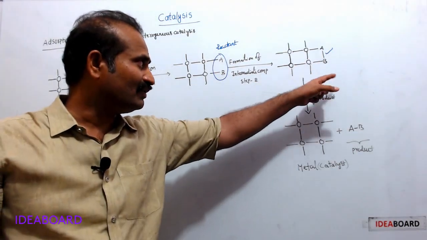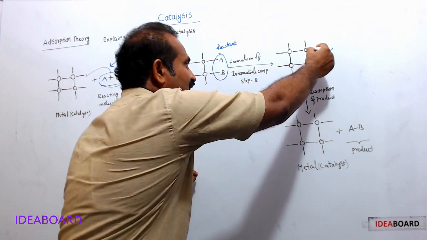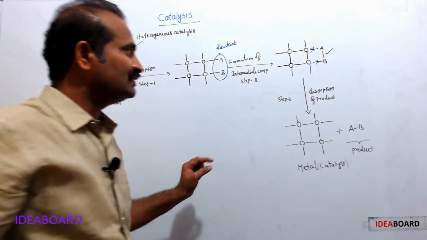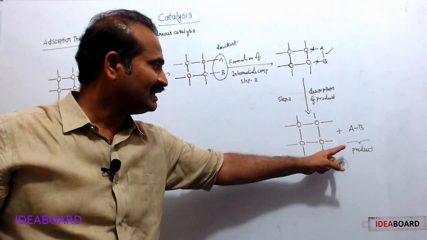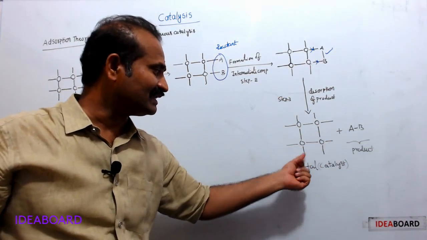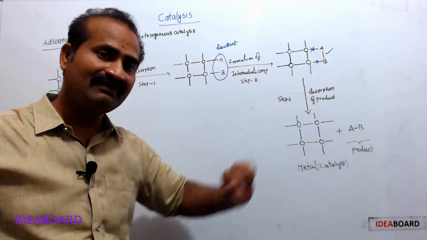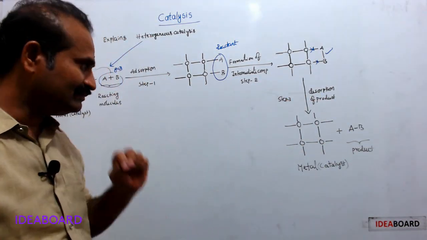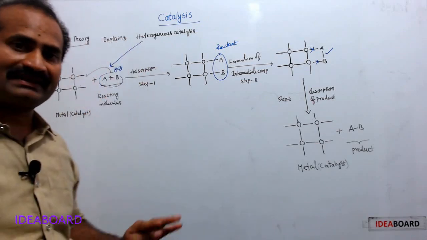After formation of the intermediate compound, these bonds break down. Therefore, the product molecule leaves the surface and is separated from the metal surface. This is desorption of product. This is step 3, desorption of product. This takes place during heterogeneous catalysis.